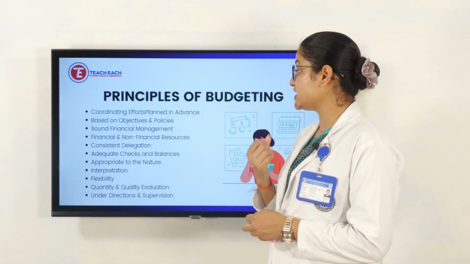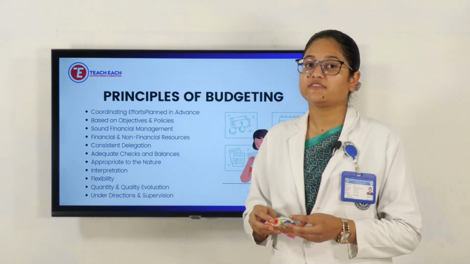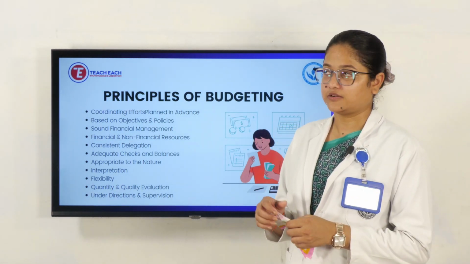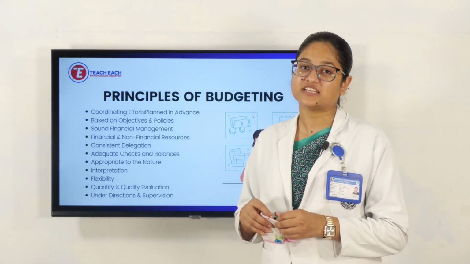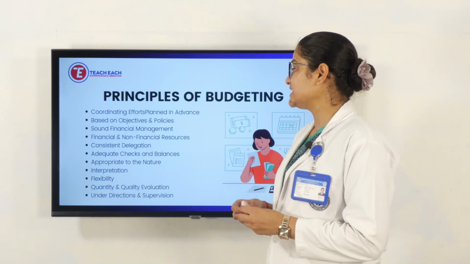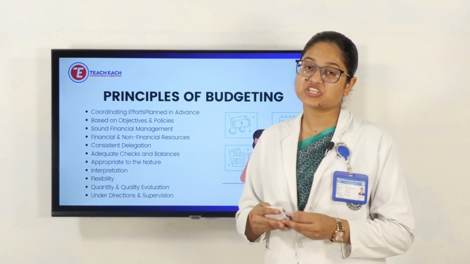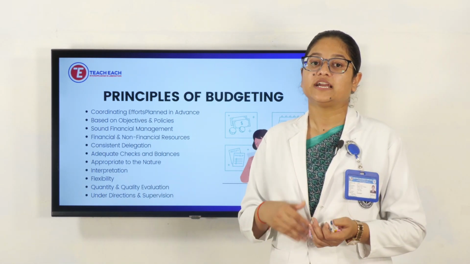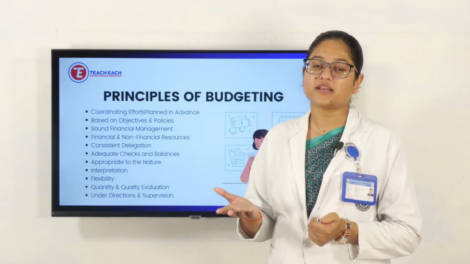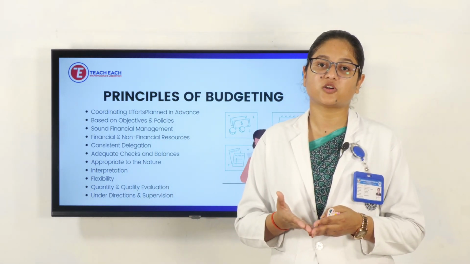Next is financial and non-financial resources. It covers both things, whatever concerns finance and non-financial things. Then consistent delegation. Delegation means giving the work, or delegating the work, to other people. Like, as a single individual, we cannot do all the budgetary work.